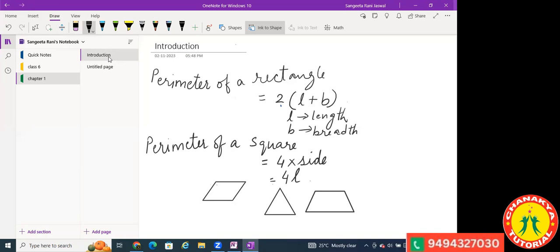But for rectangle and square, we have derived a formula just to make things easier, because these are the very basic figures you have been studying from your junior classes. Maybe from class third, fourth, you started learning about the shapes of a square and rectangle. Either it be any kind of triangle: equilateral, scalene, isosceles.